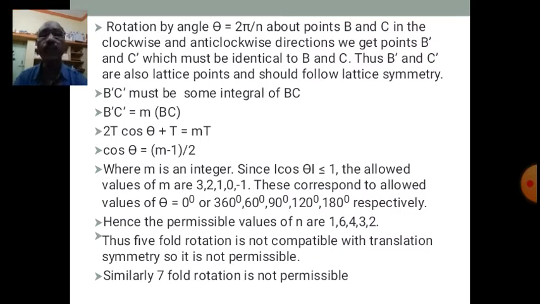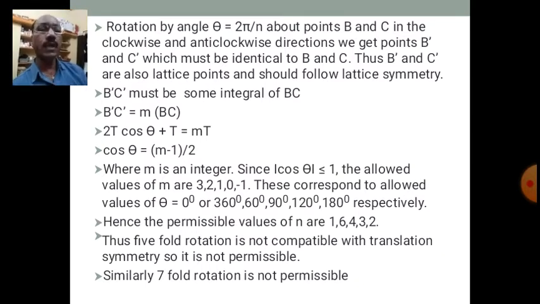Therefore, 5-fold symmetry is not compatible with translation symmetry, therefore it is not possible. Thus, 5-fold rotation is not compatible with translation symmetry, so it is not permissible. Similarly, 7-fold rotation is also not permissible. 5-fold symmetry is not permissible, 7-fold symmetry is also not permissible.